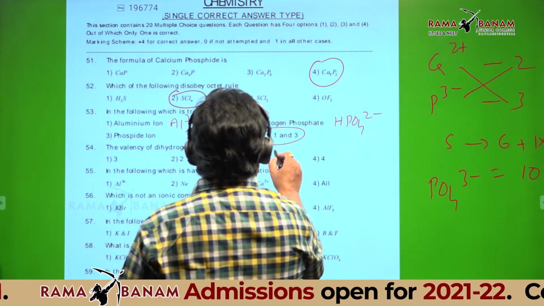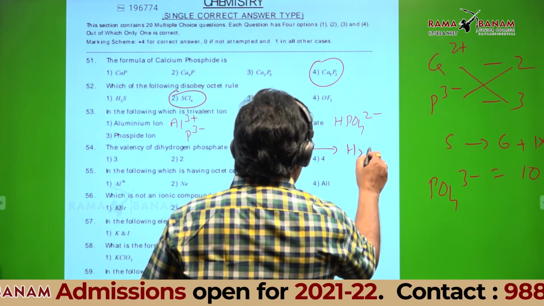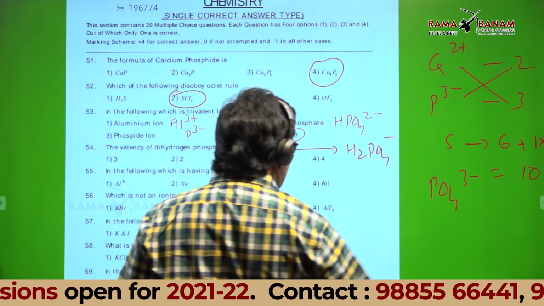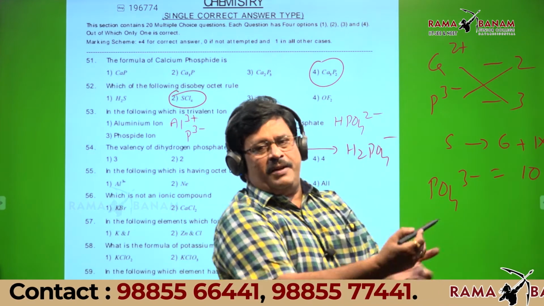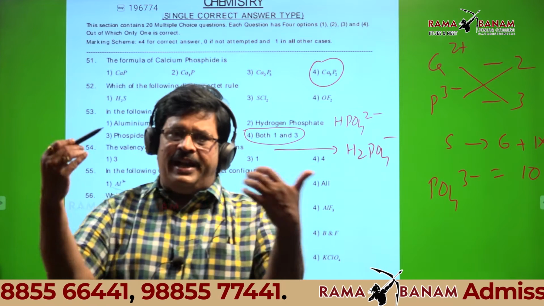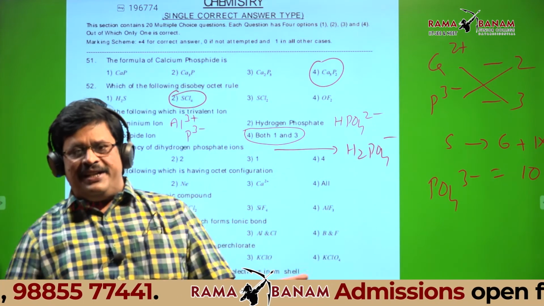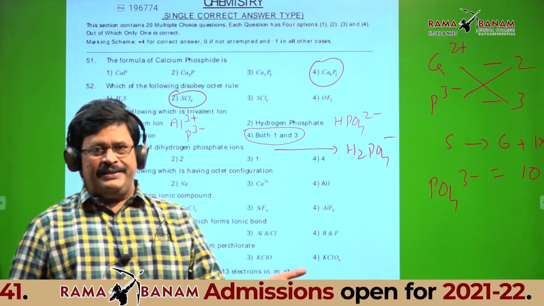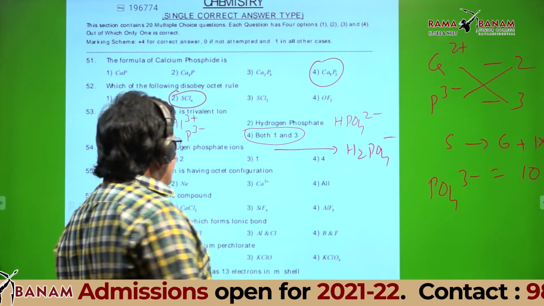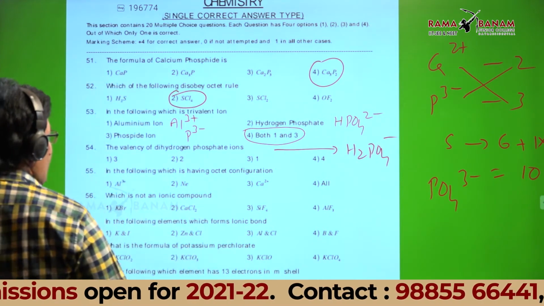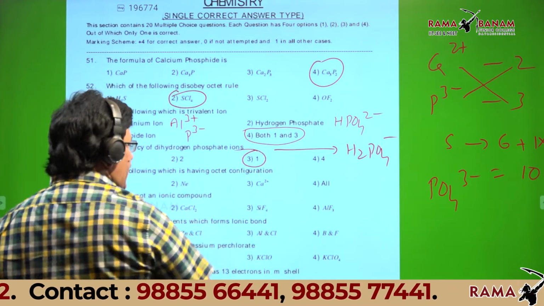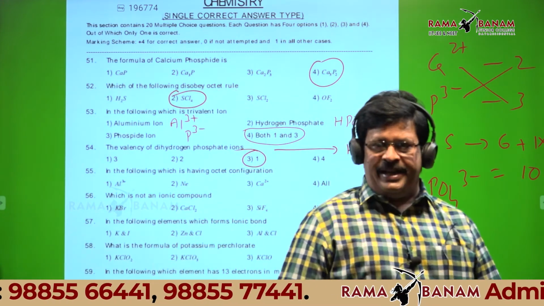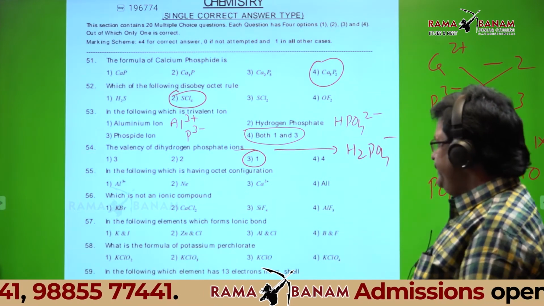H2PO4 minus. We are adding 2 hydrogens means there will be plus 2 charge we are adding. So the net resultant charge is minus 1. Is it not? Yes, sir. So dihydrogen phosphate is H2PO4 minus and I asked the valency. One. Then answer is 3. Is it okay? Yes, sir.